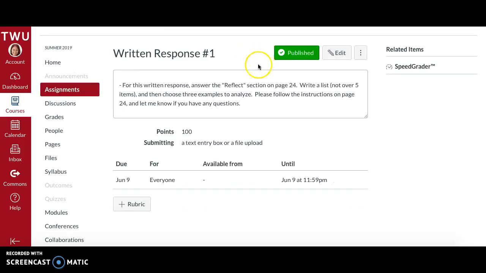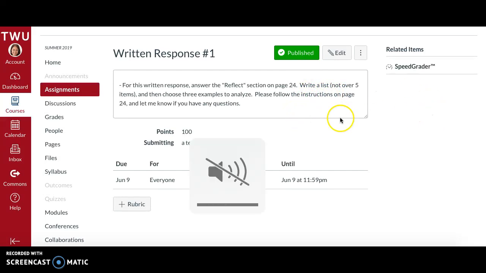This is a short response that is found on page 24. For this written response, answer the reflect section on page 24. It is asking you to write a list of things that you have done throughout the week, like what writings you have completed, whether they're text messages or more formal types of writing.